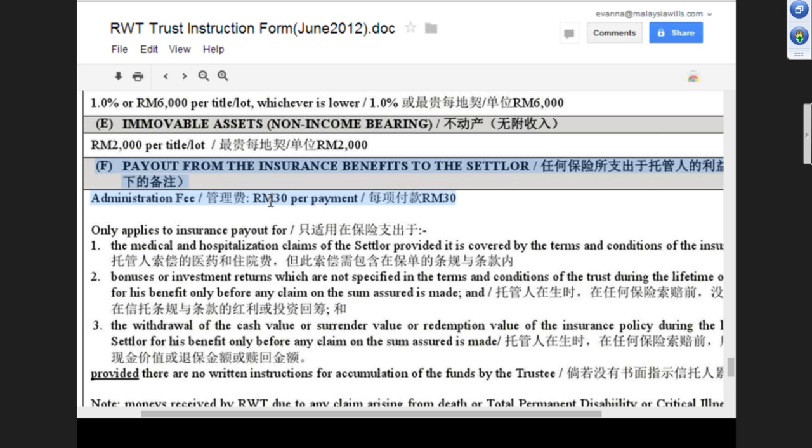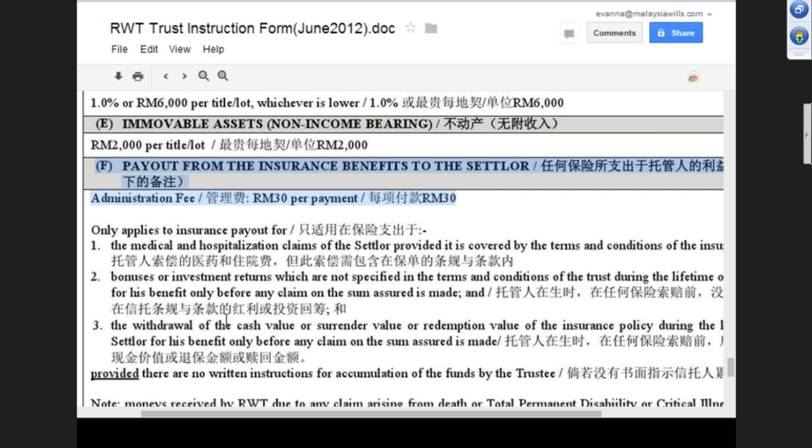So, for example, let's say they bought a savings plan with some yearly withdrawal, and maybe they accumulate for 5 years, then only they withdraw X amount, which is a portion of the total. So you charge 30 ringgit per payment, right? Correct. Unless it's a lump sum, like let's say critical illness lump sum of 500,000 paid out, then you will charge 2,000.